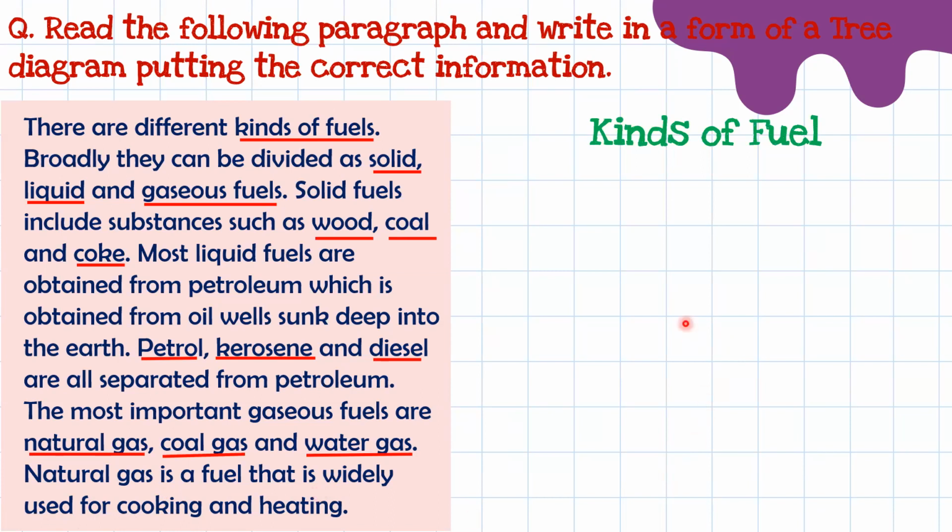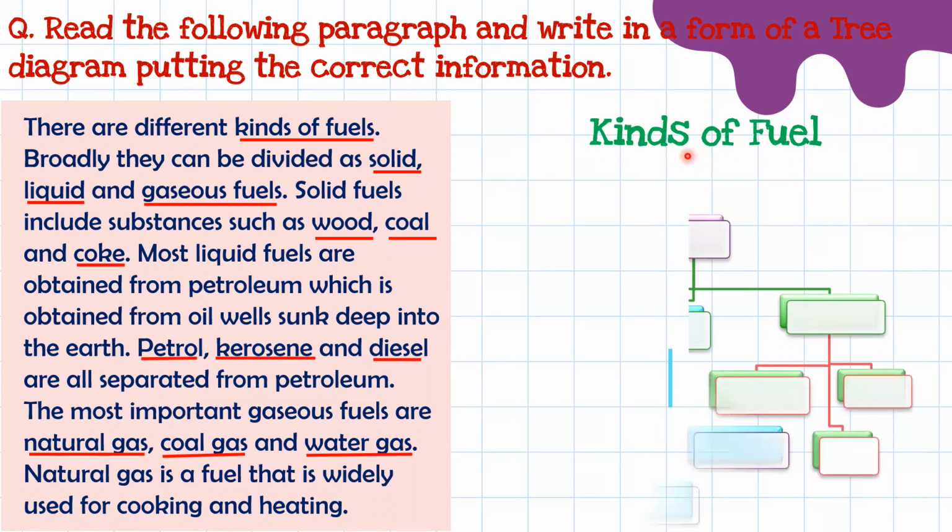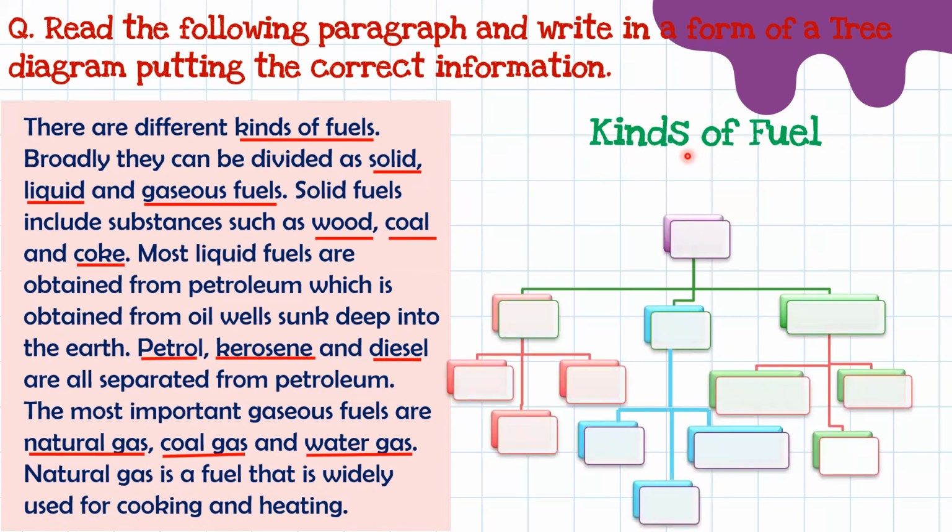First, you have to give a title to your passage or to your non-verbal information. I have given the title, the kinds of fuels. Then you have to draw the diagram. First, fuels. So here it is all about fuels. Then there are three types of fuels: solid, liquid, and gaseous. So we will write first: solid, liquid, and gaseous.